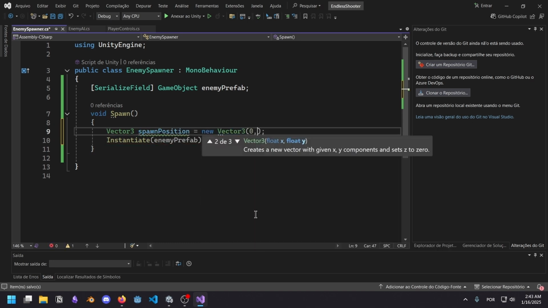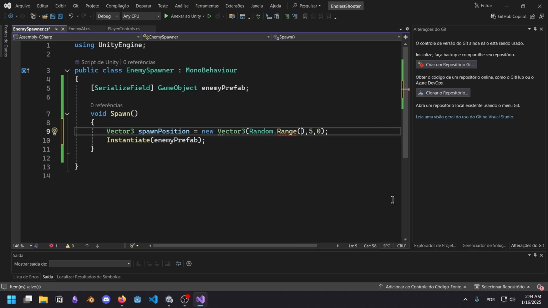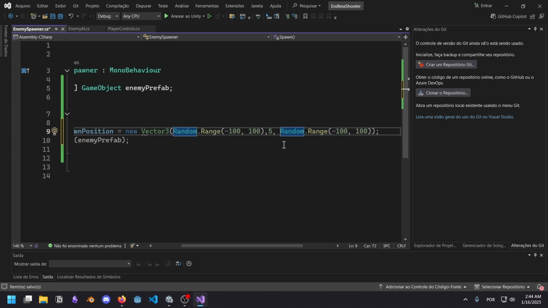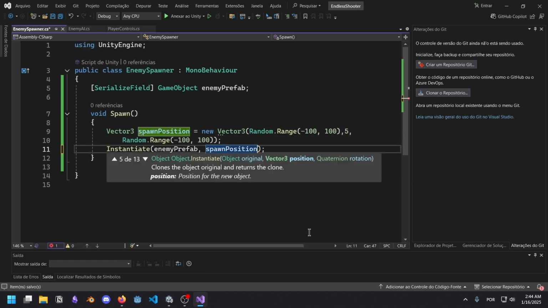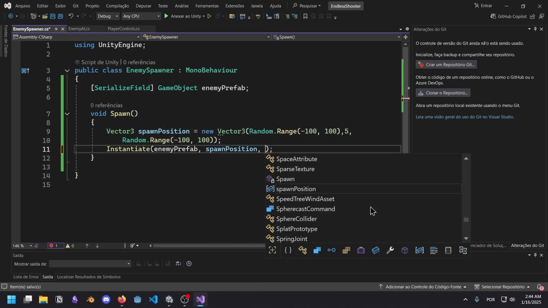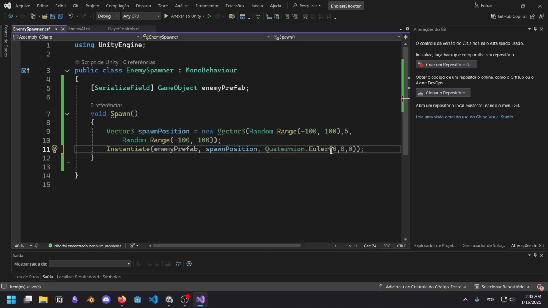I'm pretty sure I want y to be something along the lines of 5, but these ones are going to be random with a minimum of -100 and +100. Yeah, I think that's good enough. Oh no, ugly code alert. Ugly code alert. So I pass the spawn position and I have to pass a quaternion. All right, that's good enough for me. I'm just going to pass 0, 0, 0 as its rotation. All right, so we have the spawn function.